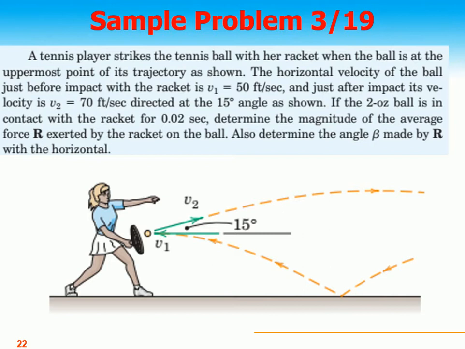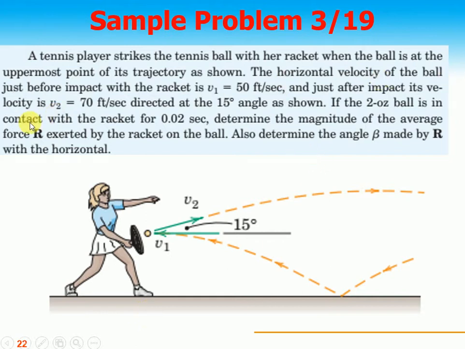So dear students, let's talk of the sample problems. Problem 3-19 of your book. A tennis player strikes the tennis ball with her racket when the ball is at the uppermost point of its trajectory as shown. It comes here and she strikes it and it moves with this velocity v2. It was coming with the velocity v1, right?